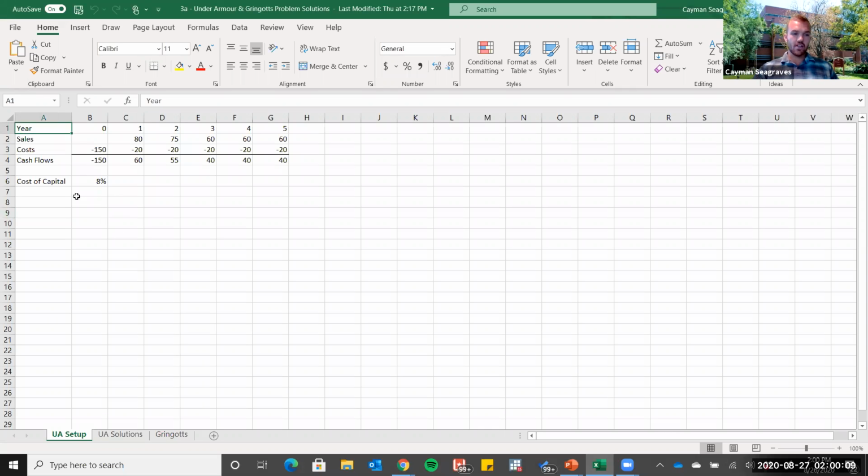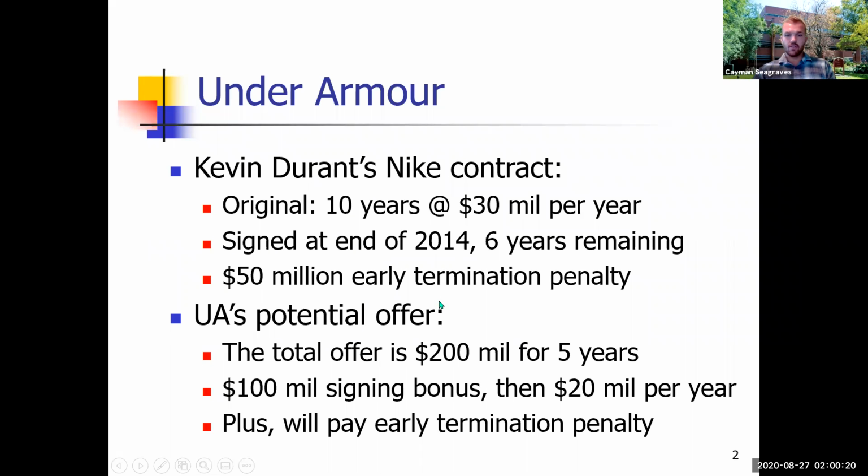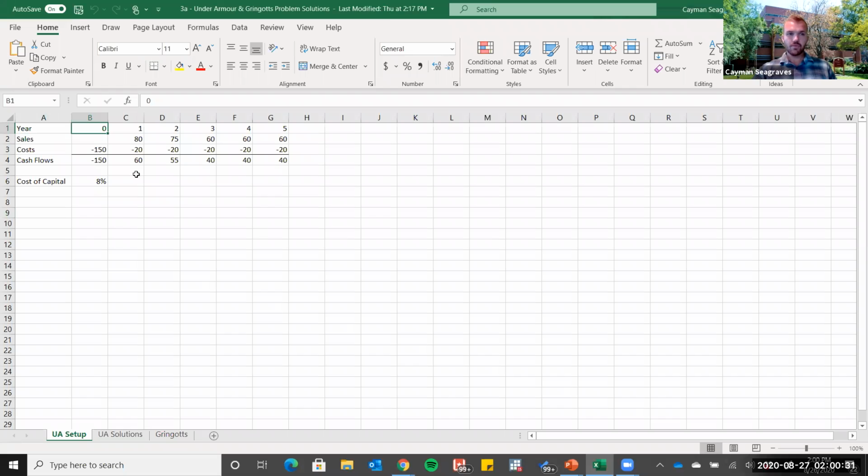So here is the Under Armour setup. In year 0, we see the negative $150 million, and we'll go back to see where that came from. First there is a $100 million signing bonus that Under Armour has to pay, plus the early termination penalty, which is $50 million. So in year 0, we have a cost of $150 million.